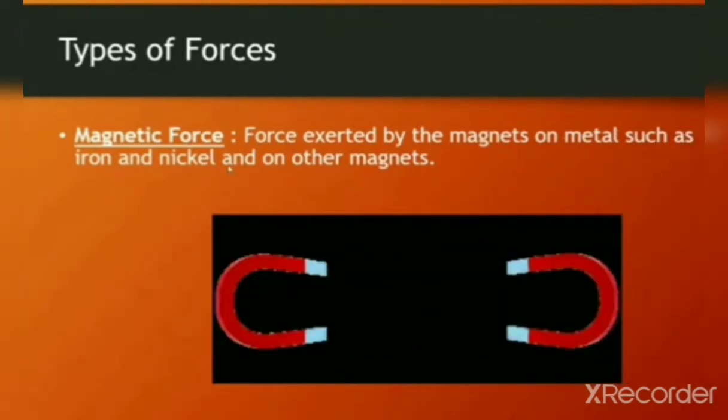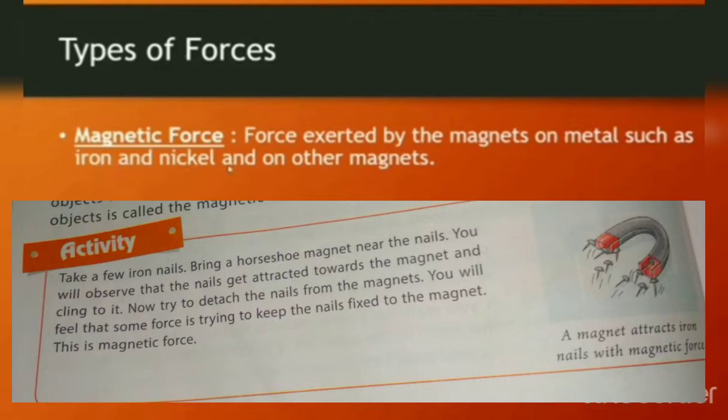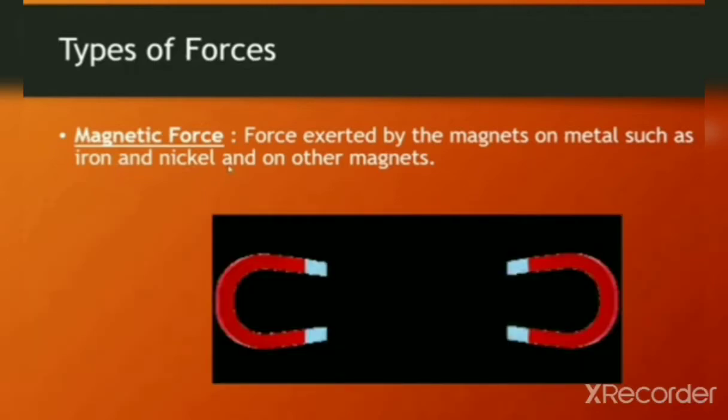Children, to understand this concept very well, we have given an activity on page number 78, okay, where you can see if a few iron nails are brought near the horseshoe magnet bar, then we will find that all the nails get attracted towards the magnet and cling to it. If we want to detach the nails from the magnet, then we feel that some force is trying to keep the nails fixed to the magnet, and this type of force is called magnetic force.